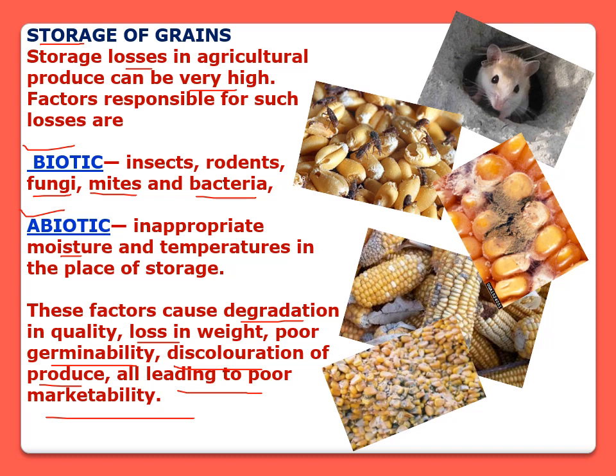So if we want proper use for future of grains, they should be stored at a proper place, and they should be stored in proper conditions. The place of the storage should not be moist, and at a proper temperature they should be stored.